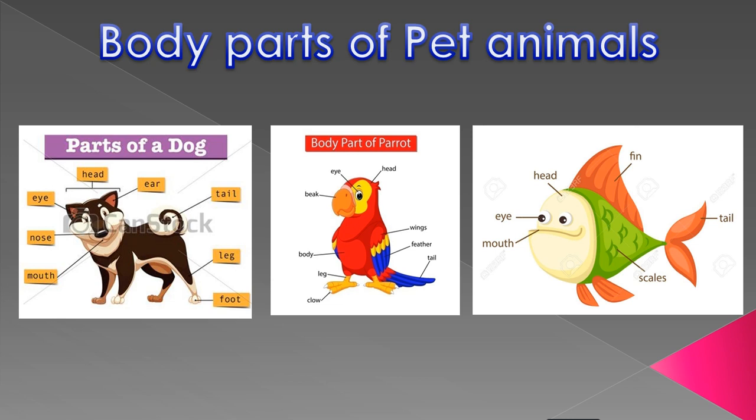Okay, students, animals that live in our home are called pet animals. Dog, cat, parrot, fish, and rabbits are pet animals, and animals have many parts. So these are the animal parts. Many animals live in the forest. People cut the forest to make paper. Do not waste paper, save paper.